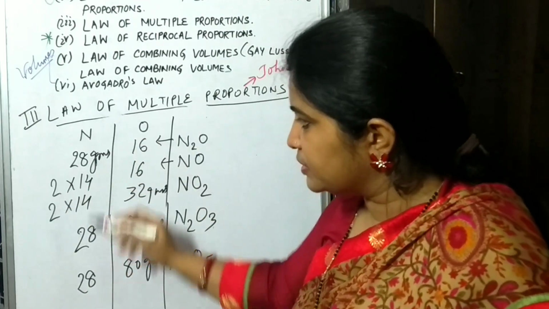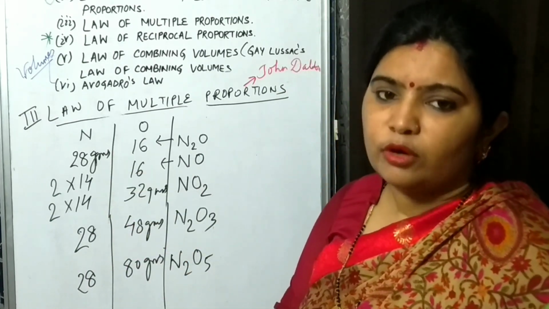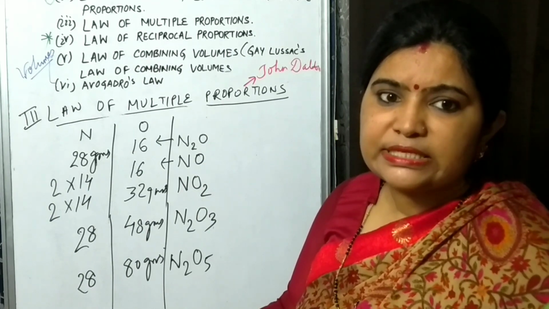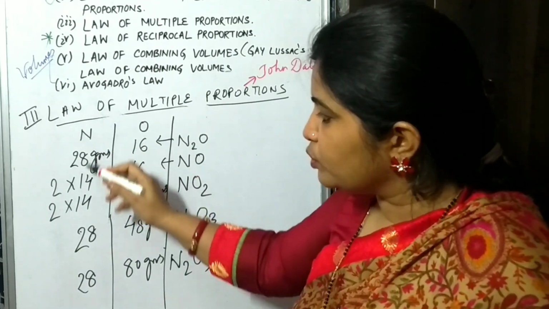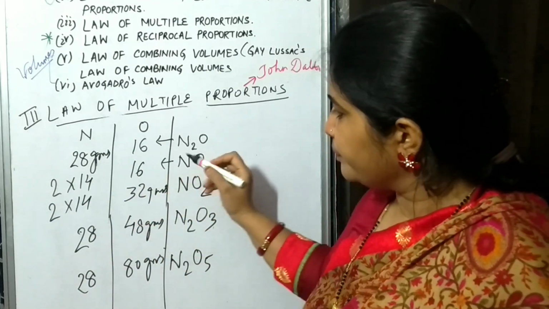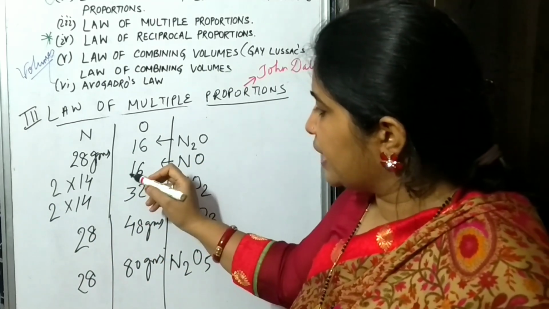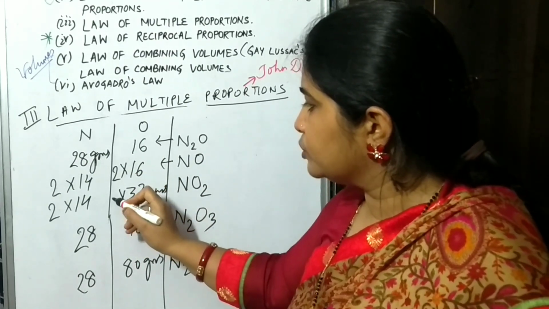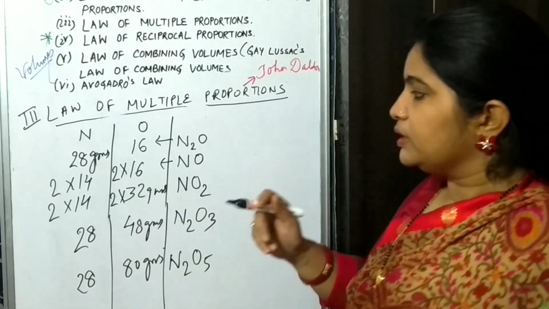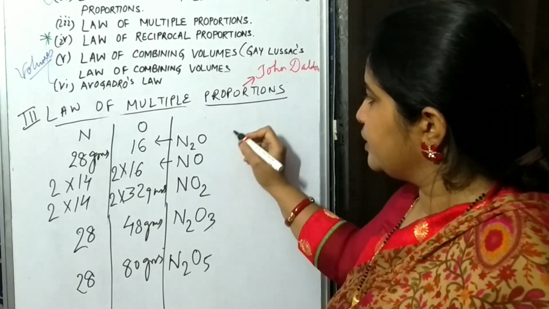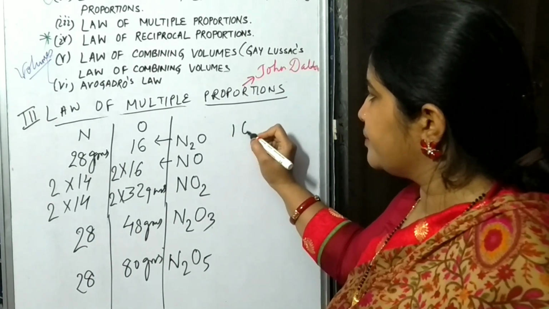Now the mass of nitrogen will be constant. Whenever you multiply the mass of nitrogen by 2, here also you will have to multiply the mass of oxygen by 2, and here also the mass of oxygen by 2. Now when you find the ratio, it will be a simple whole number ratio.